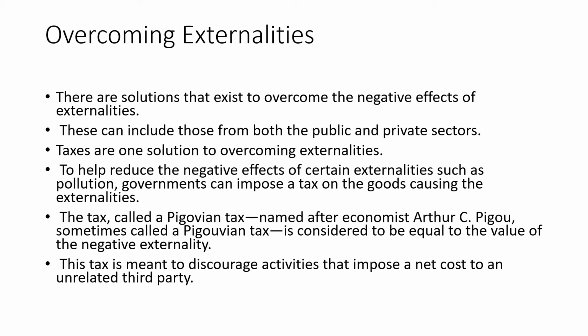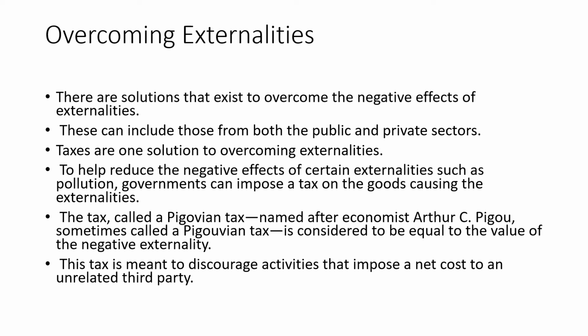How can we deal with externalities, basically negative externalities? A solution has been introduced by Pigou, a very famous economist. He introduced a taxation system for negative externality. That is why it is known as the Pigouvian tax, and it is considered to be equal to the value of the negative externality.